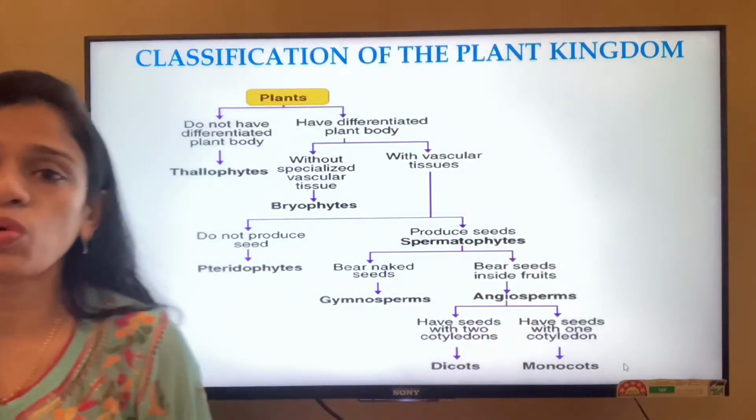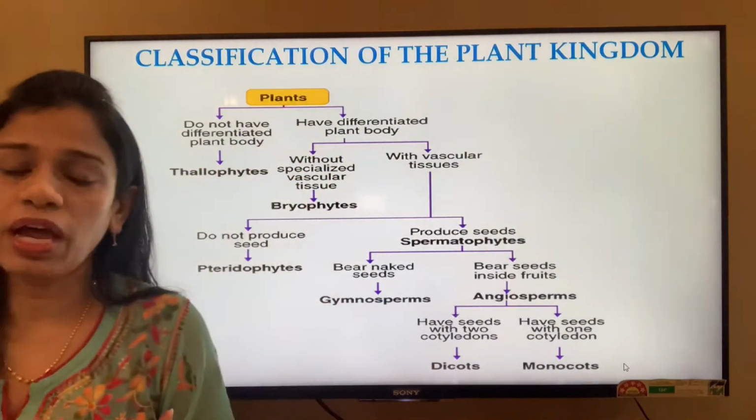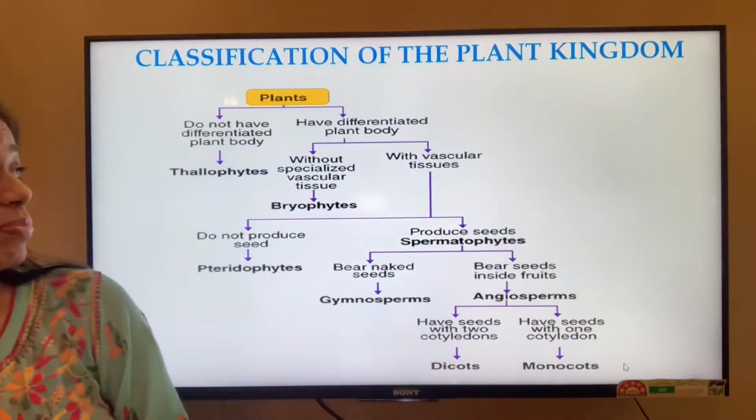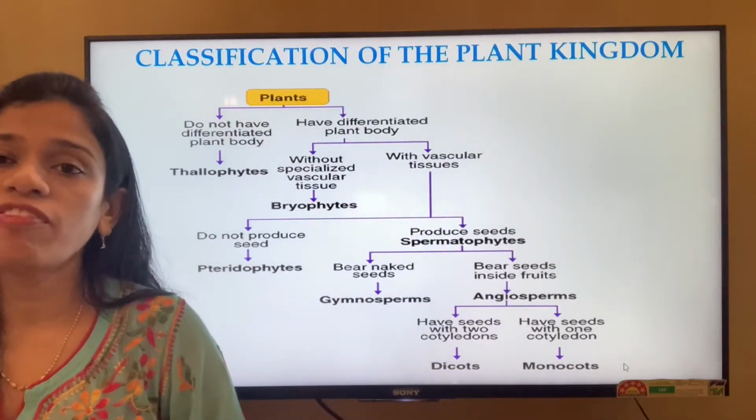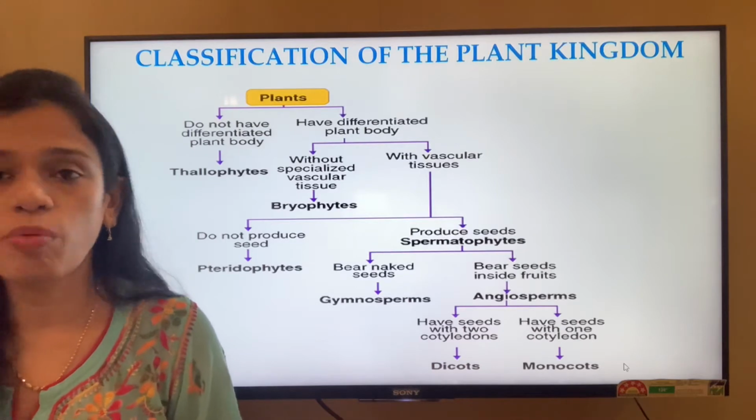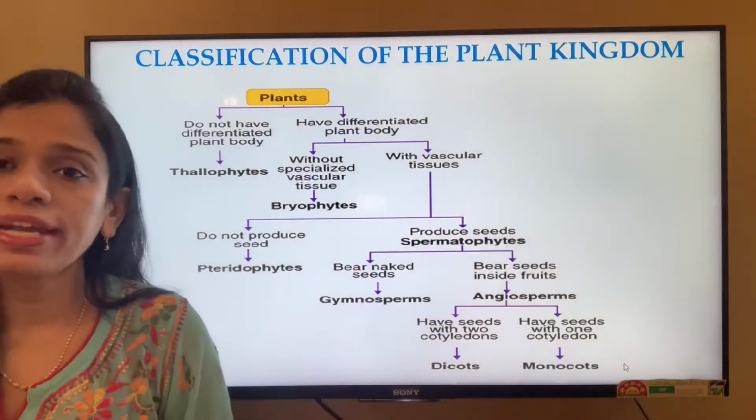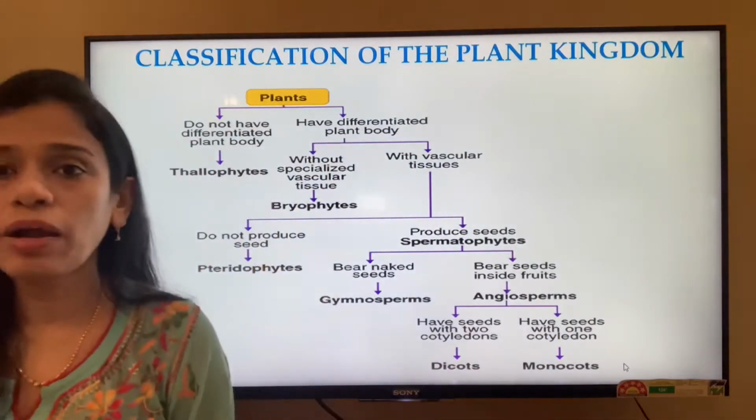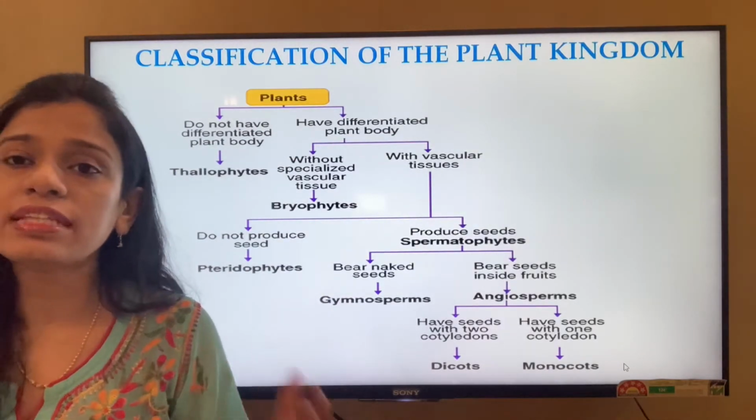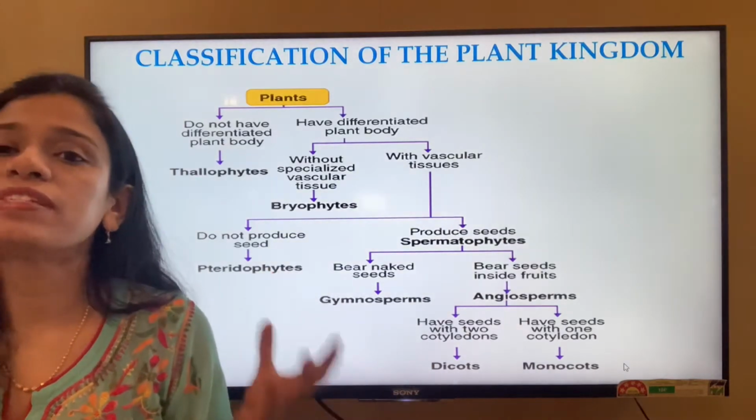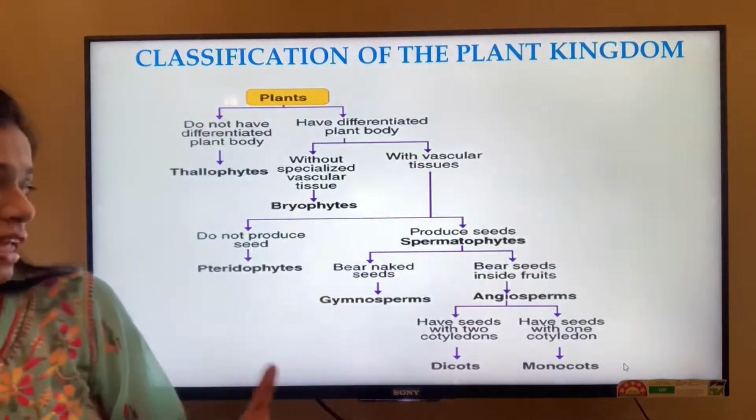So Bryophytes are those part of the plant kingdom which have a somewhat differentiated plant body, and they do not have any particular vascular tissue. They do not have any particular tissue for conducting water, raw materials and the prepared food. So with bryophytes we'll get to see what type of differentiated plant body they have. They don't exactly have the proper differentiation as we'll see in the higher groups of the plants, but they have some kind of a differentiation which is totally absent in the Thallophytes or in the algae.